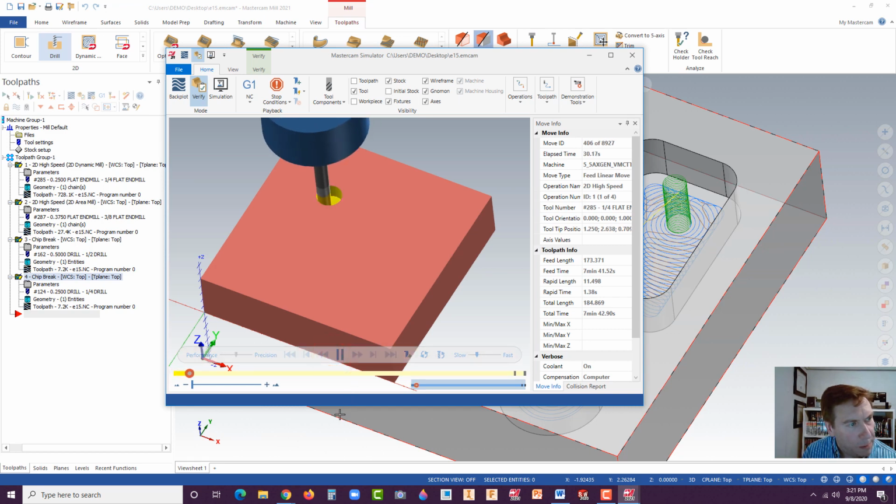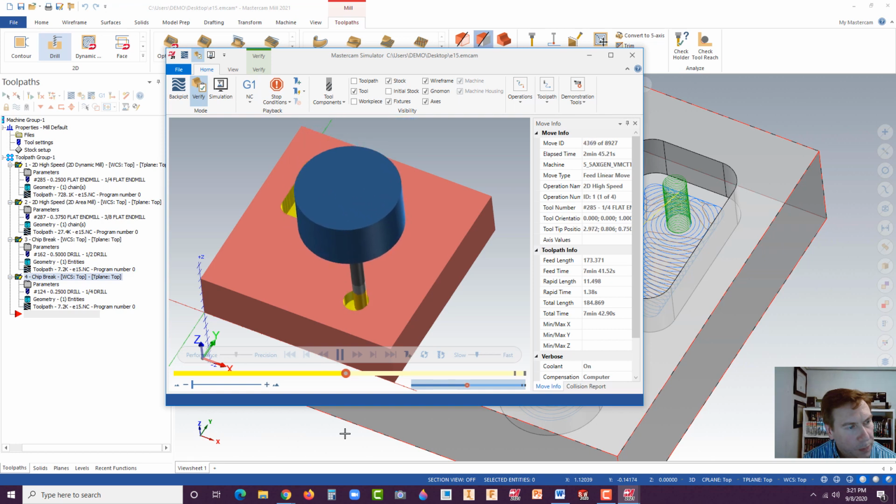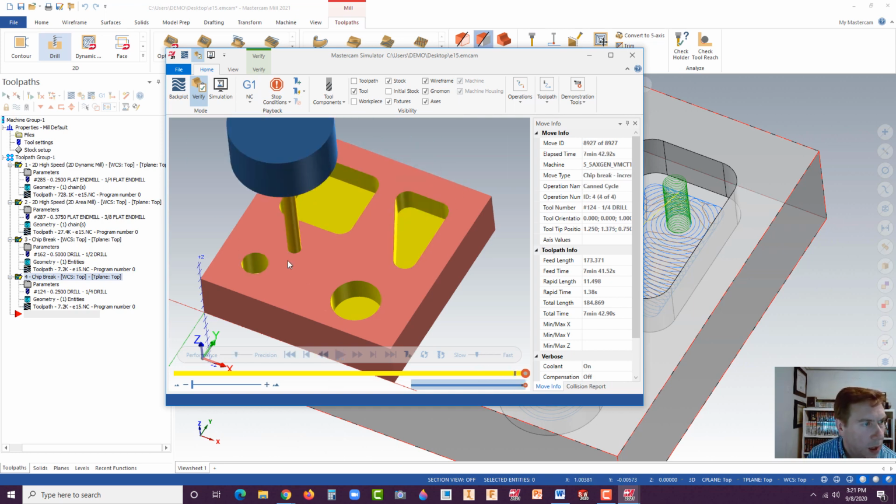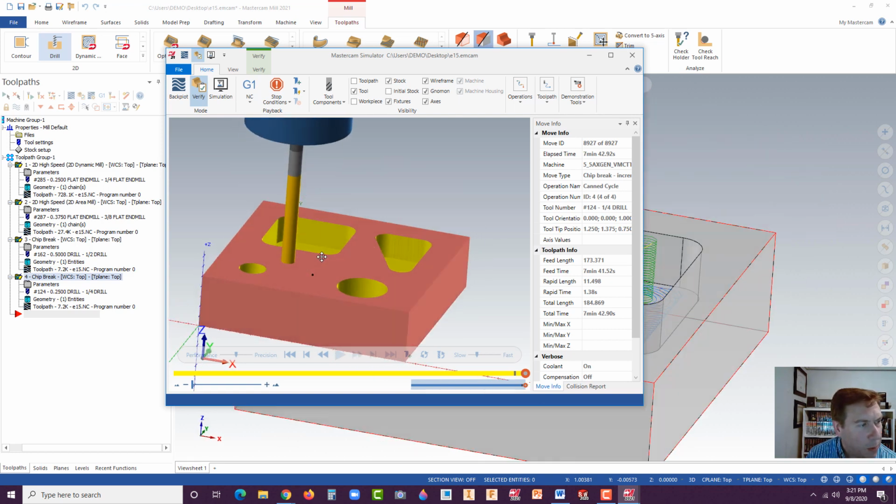Hit play. Now it did clean that one up, so apparently it just, I should probably go back and fix that.